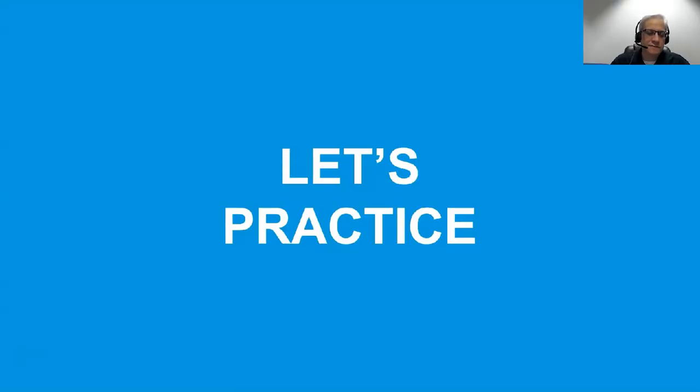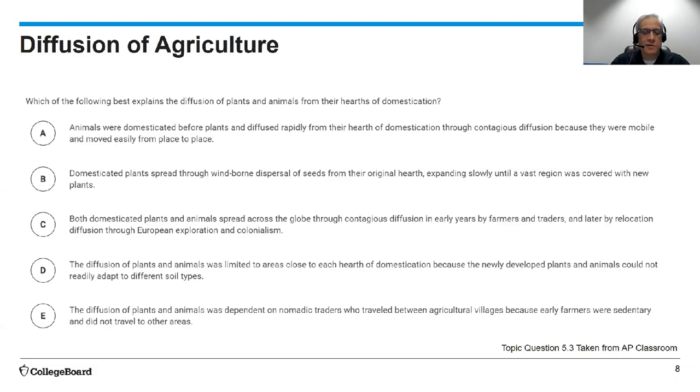Let's practice. Which of the following best explains the diffusion of plants and animals from their hearths of domestication? A. Animals were domesticated before plants and diffused rapidly from their hearths of domestication through contagious diffusion because they were mobile and moved easily from place to place. B. Domesticated plants spread through wind-borne dispersal of seeds from their original hearths, expanding slowly until a vast region was covered with new plants.